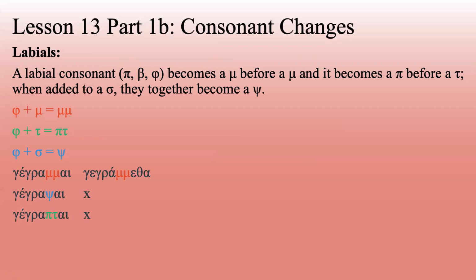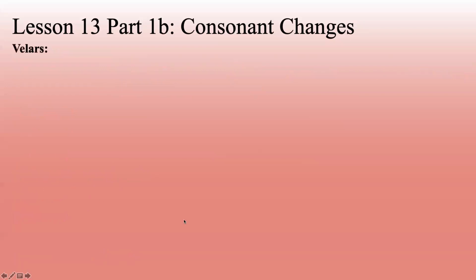So we've got gegrammai, gegrapsai, gegraptai, gegrammetha, and then this doesn't show up in the second person plural or in the third person plural. And the only one that does this is grapho, which is gegraph. We can't change that phi to something because it's inconsistent in what it changes into. So we'll just leave it as a phi, and then we'll change it as needed, or observe changes as needed.